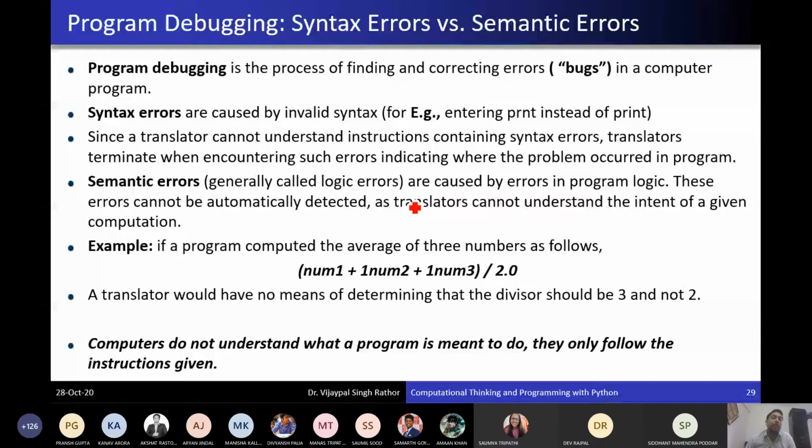But in some languages, if you are using a compiler, then before executing the program, you can know what the error is in the program. Now, semantic error will be called logical error.